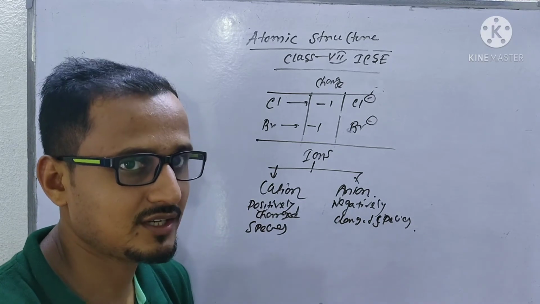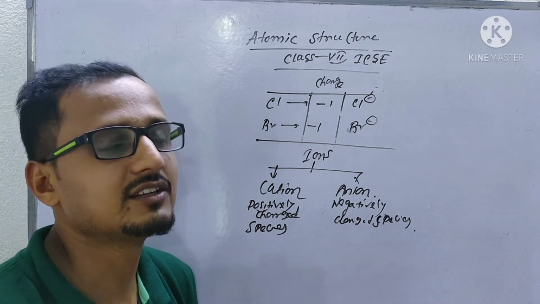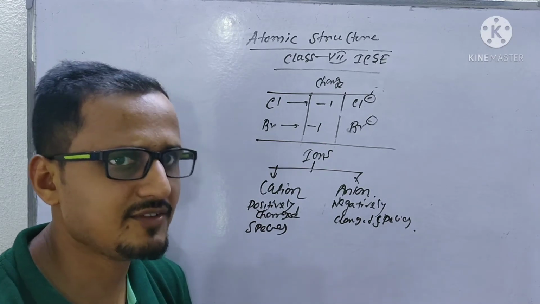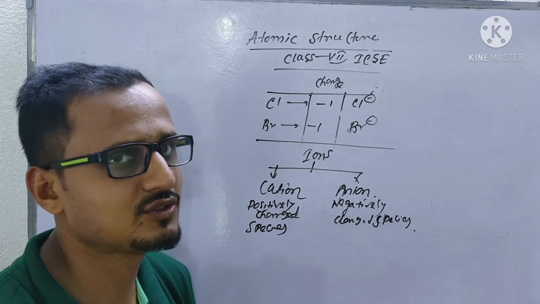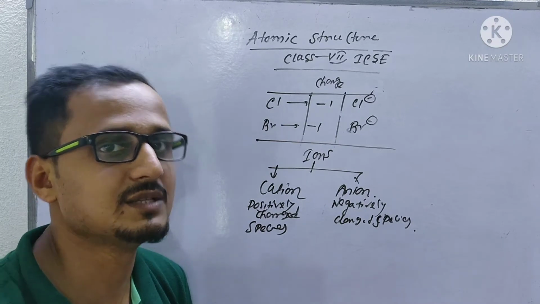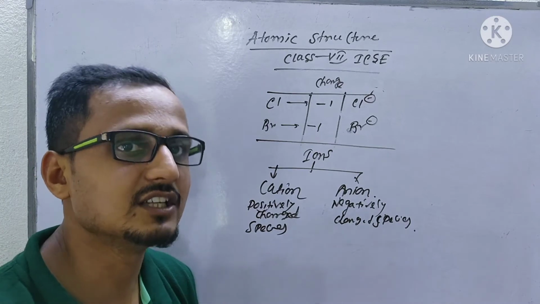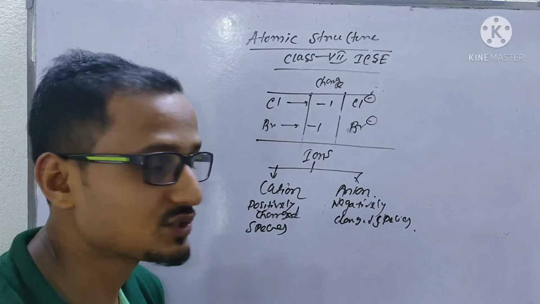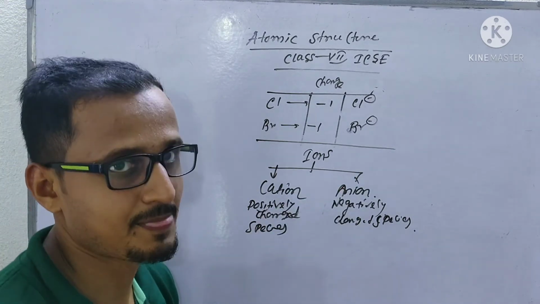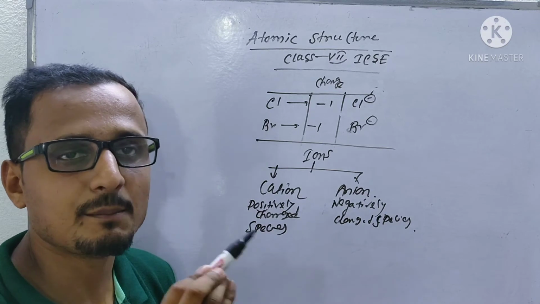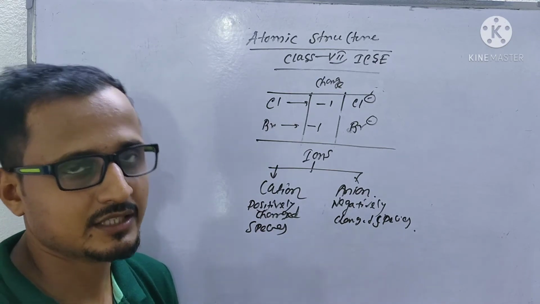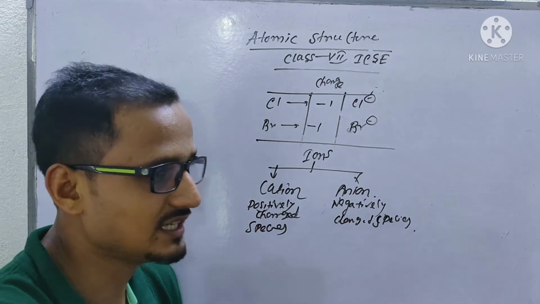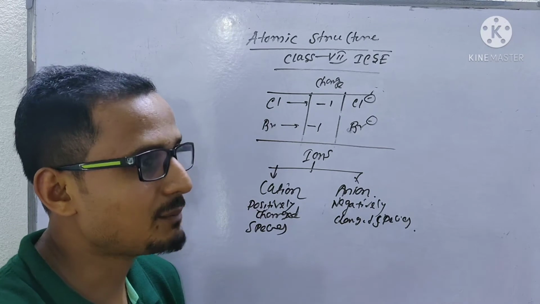If it releases one electron, the species will contain fewer electrons than the parent element, so it will get a positive charge, because the number of protons stays the same. Normally in an element, the number of protons is equal to the number of electrons. So if that element releases one electron, the number of electrons will be less.